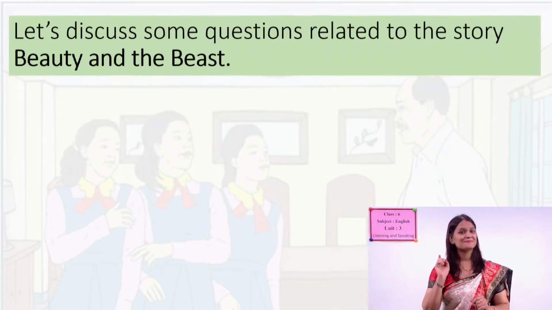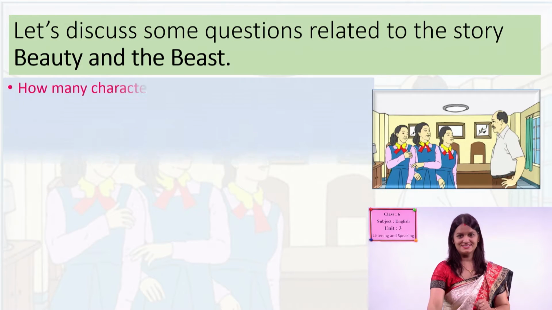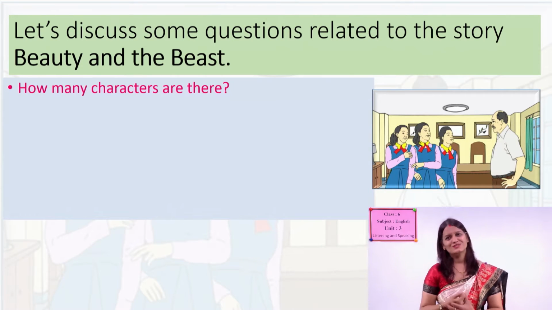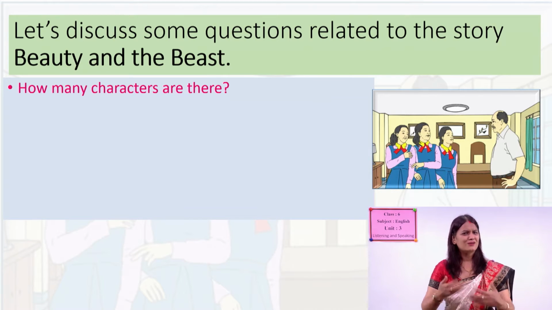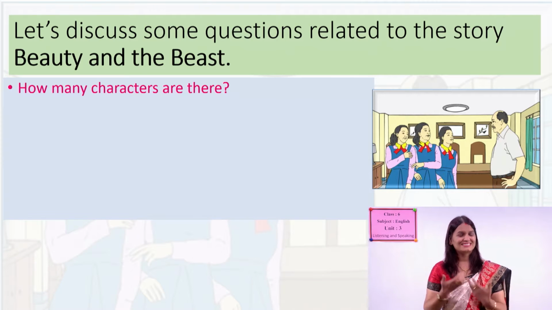From the story, Beauty and the Beast, how many characters are there? Can you tell? Yes, you can see there in the picture as well. There are 3 daughters and then father. Now, other characters? Yes, you are right. The beast is the other character. So altogether there are 5 characters.